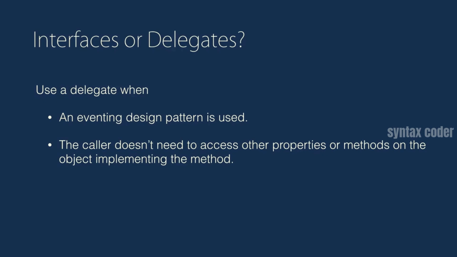Well, part of that is personal preference, and different developers have different tastes. But the guideline in MSDN suggests to use delegates when we have some kind of eventing design pattern, or the caller doesn't need to access other properties, methods, or interfaces on the object implementing the method. In the case of the example I showed you, our filters were just one basic simple method, and there were no other properties or methods. But imagine if our photo processor needed to access other properties or methods. Obviously, a delegate wouldn't work, and we had to use an interface.